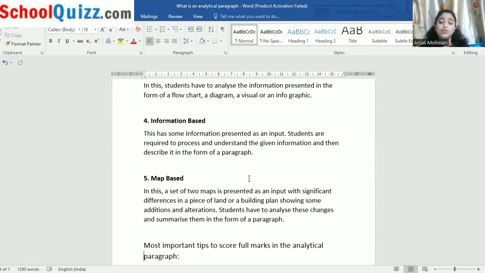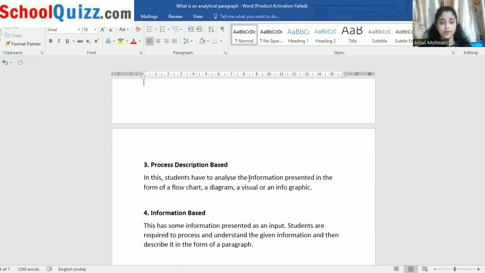Students have to analyze these changes and summarize them in the form of a paragraph. You have to find out what is different over here, so you have to write the explanation in the form of an analytical paragraph. So now, these are the 5 types of analytical paragraph. Now we'll go and revise those 5 types.